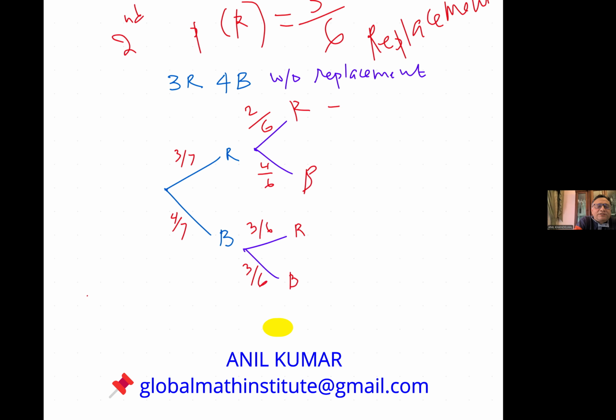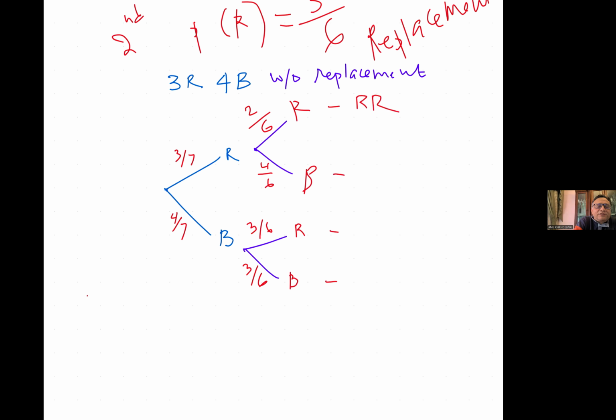So, of getting 2 reds, now the probability is you have to multiply 3 by 7 by 2 by 6. I'm not simplifying the terms, just keeping them as such for understanding it better. I don't want to simplify this to 1/3. Similarly, for getting red and then blue is 3 by 7 and 4 by 6.